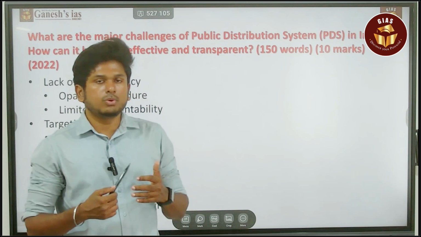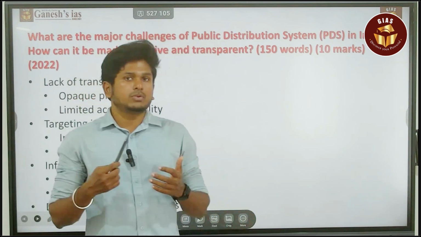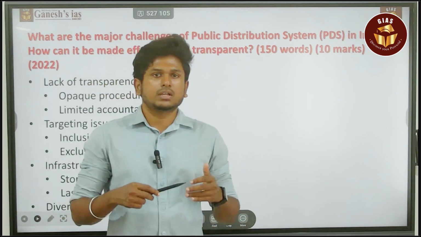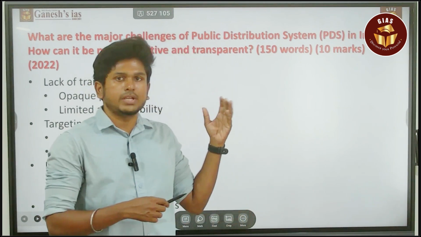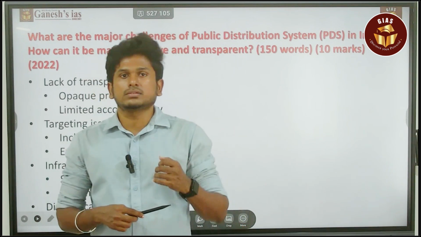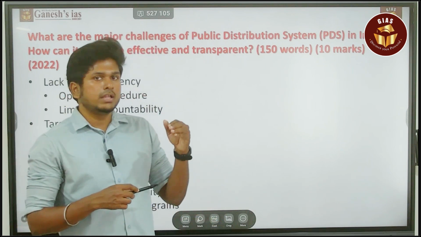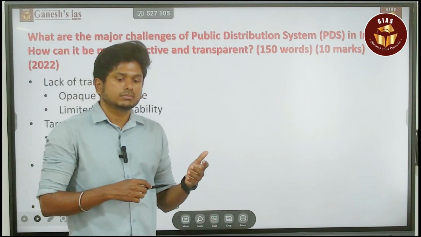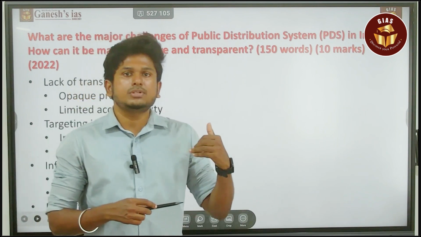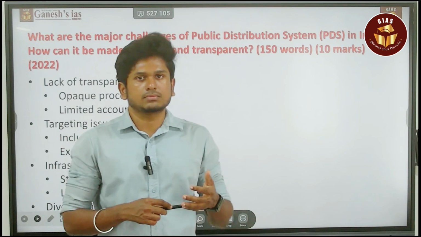You also have to know about the targeted benefit system and the Antyodaya Anna Yojana. There are many things related to the PDS system. Recently they introduced One Nation One Ration. You need to know all these things before going for such topics, and try to load certain examples into your answer. That way you can boost your marks.